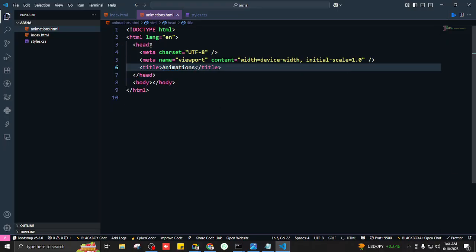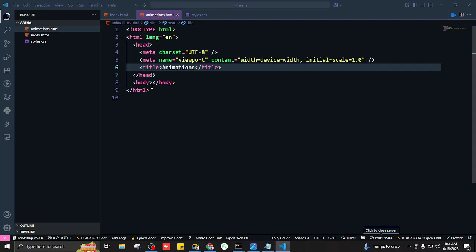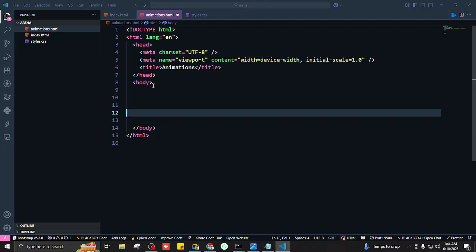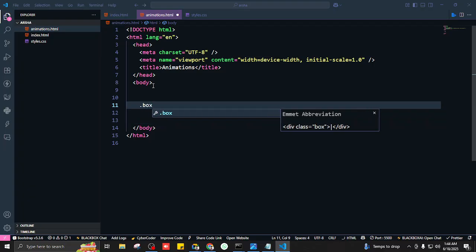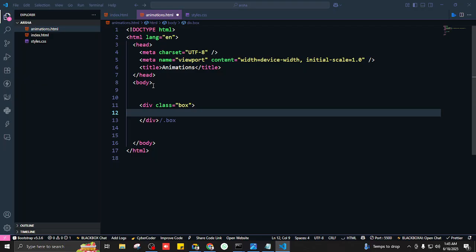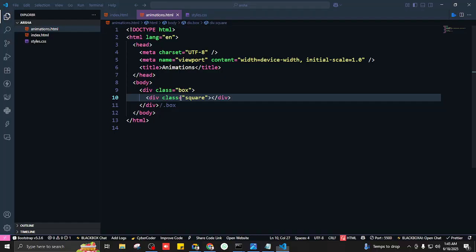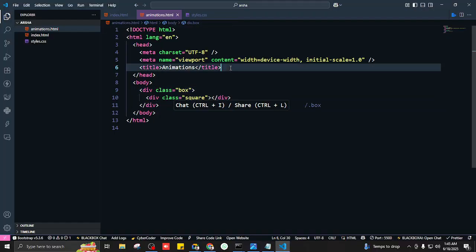Save it, and I'll make this go live. I'll close my server, click on it again, and now we have a fresh page. So what I need here is I'm gonna create a box, and inside this box I'm gonna have a div called square. Any question about this? Any questions?